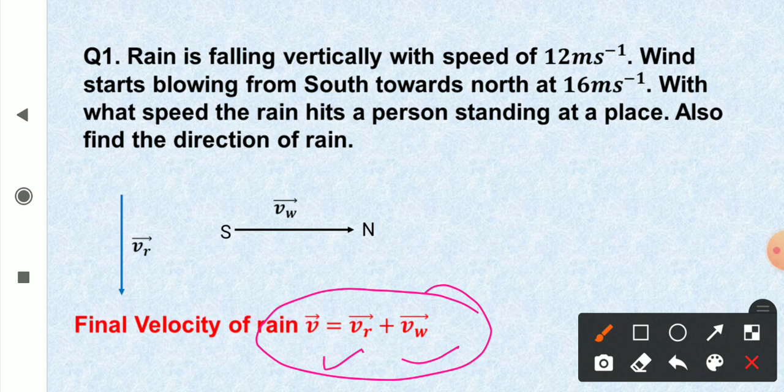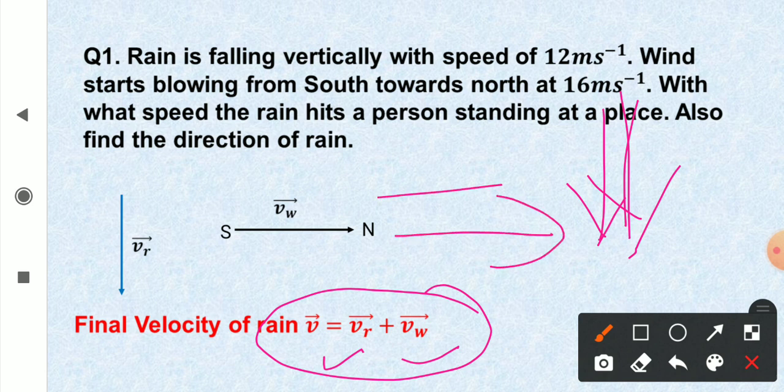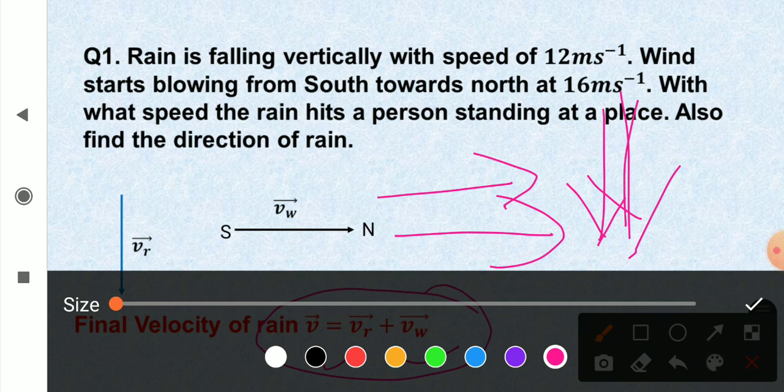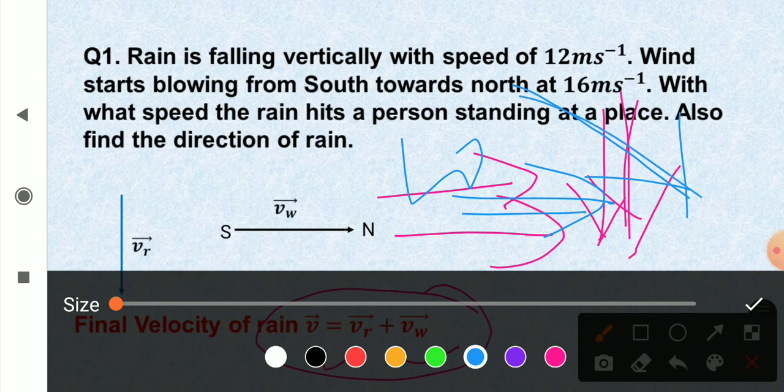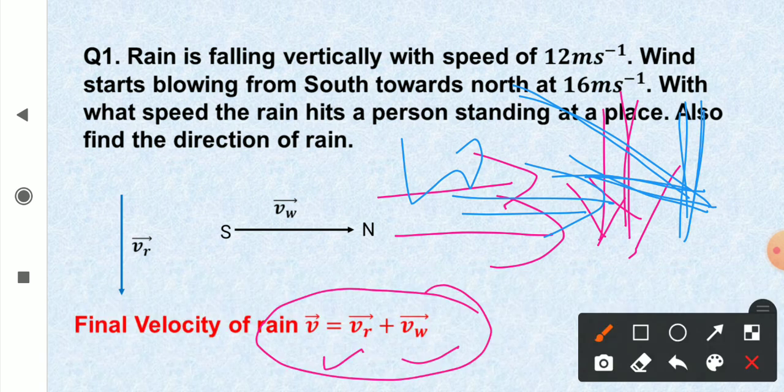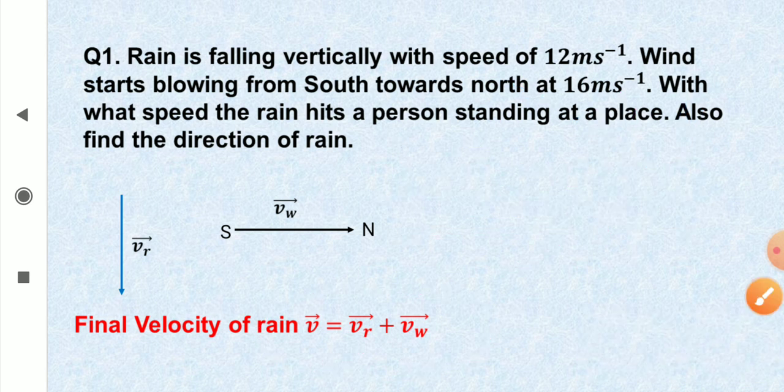As a common person, just think that if rain is falling vertically downwards and wind is blowing this way, the rain will automatically appear to come at a slant. The wind pushes the rain this way and makes it tilted. So this is our day to day common experience. Let us see how vectors represent it. Our daily life experience is explained by vectors.